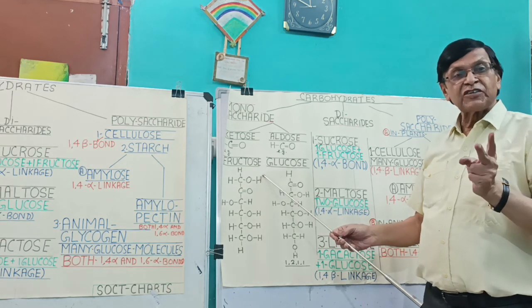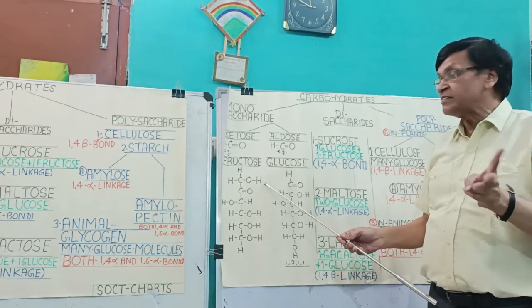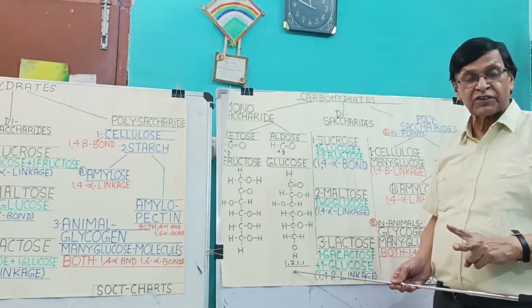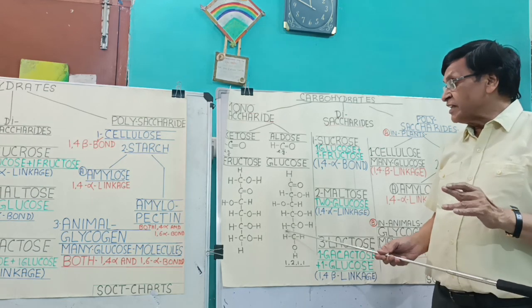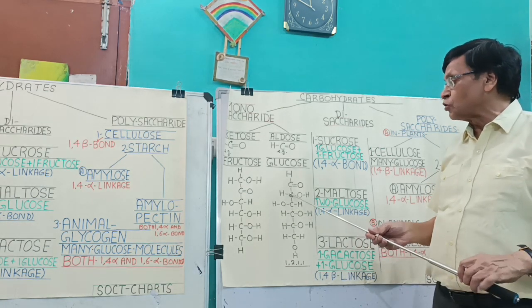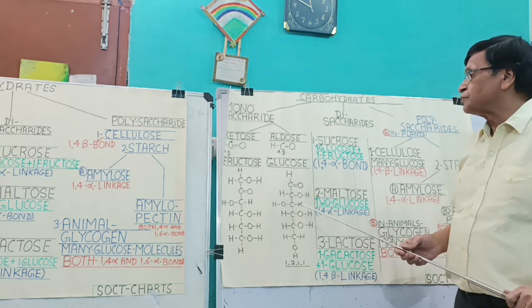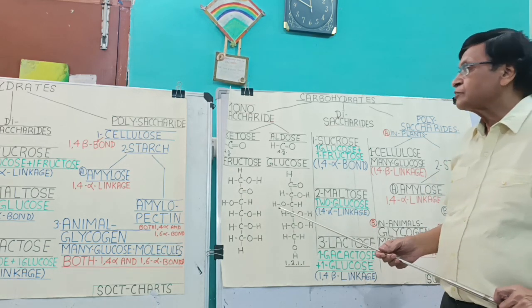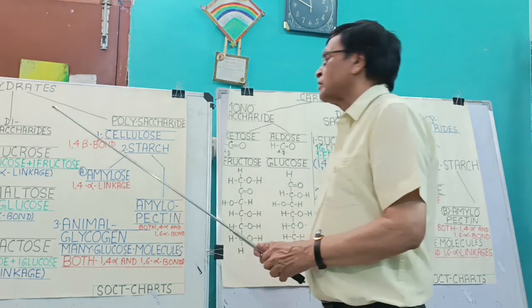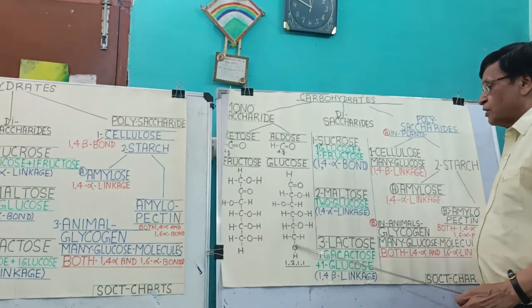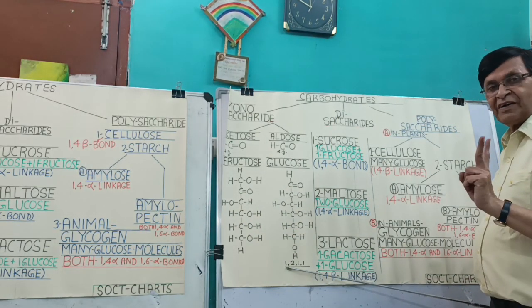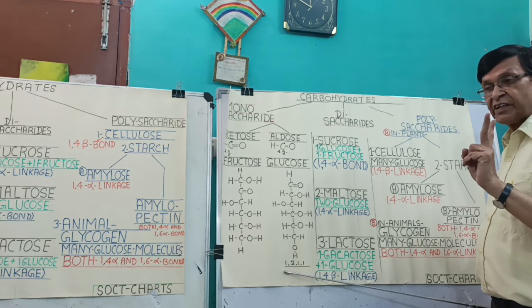Many monosaccharides are C6H12O6. But the arrangement of hydrogen and hydroxyl group in the middle makes the isomeric difference. So in glucose, you have to remember only one thing.